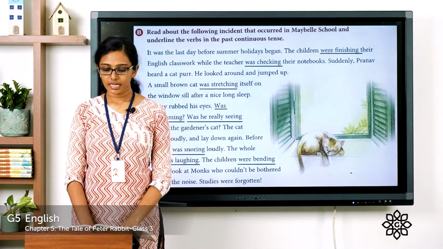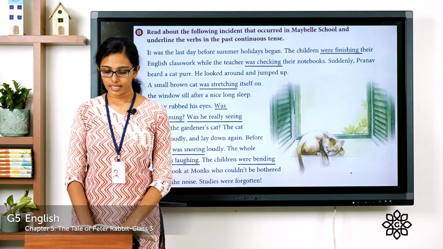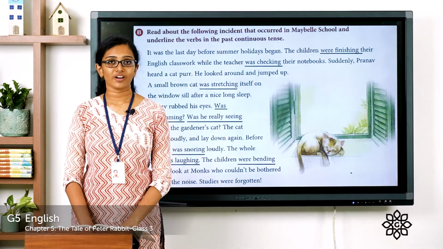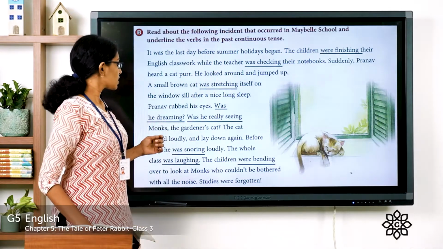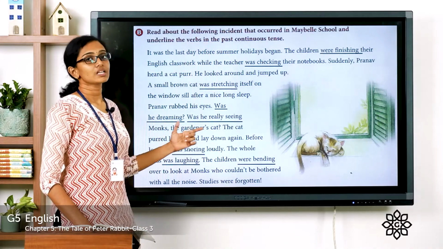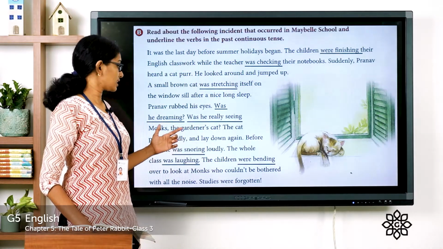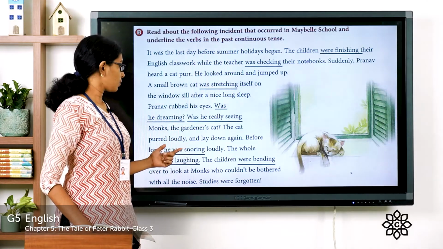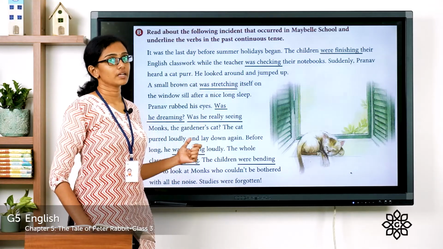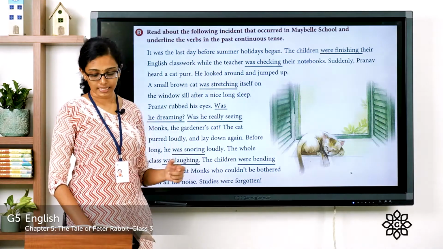The cat purred loudly and lay down again. Before long, he was snoring loudly. He was snoring. Was snoring. So that is given in the past continuous form. Was snoring is the verb given in past continuous form in this sentence.